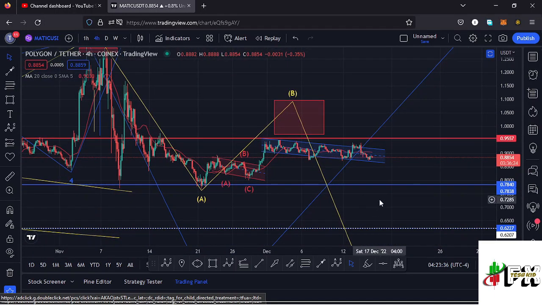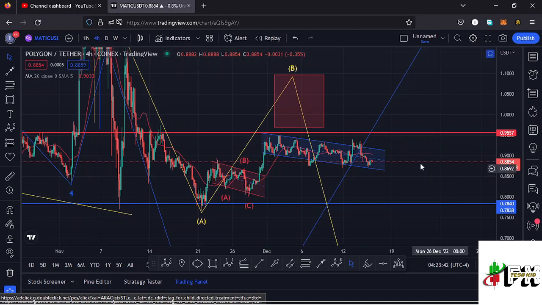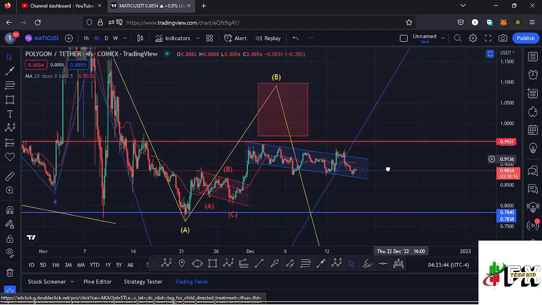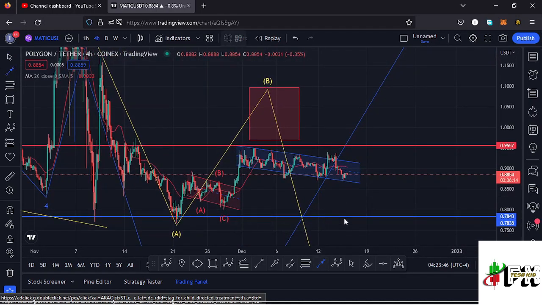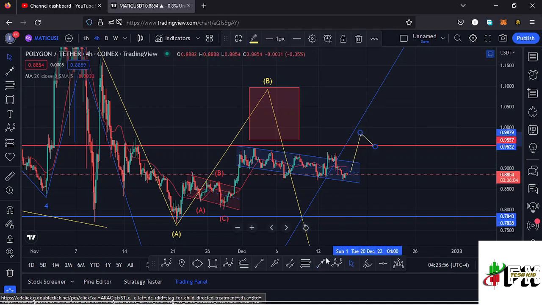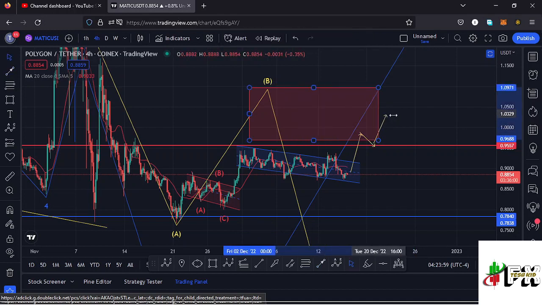And for that to happen and fully maximize the formation of this wave B, we need to manage to break out of the channel maybe to the upper side, and also manage to break above the 20-day MA. And once that happens, I will also expect Polygon Matic to manage to break above the key area of resistance at around the $0.95 mark, see a successful retest of that key area of resistance. And once that happens, then we can fully maximize this red target area in the formation of that wave B.